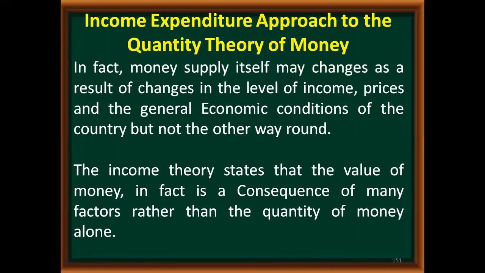There are other factors also which are going to decide the value of money, and QTM has ignored all other components, and they gave more importance only to the quantity of money. That is why the QTM theory is not perfect, or it is not a complete theory. It is a partial theory. That is why Keynes gave a more elaborated and detailed theory in the form of the income and expenditure approach.